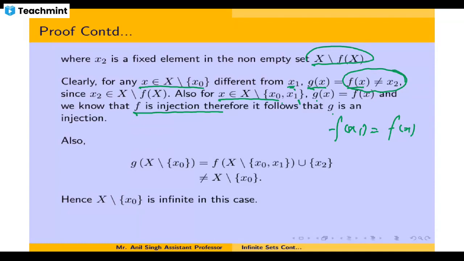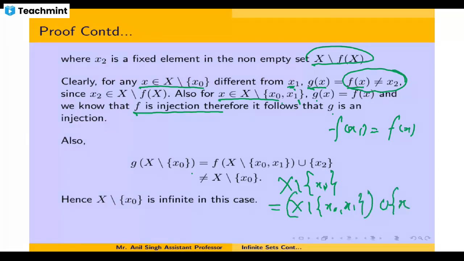Now we will see what its range is. Look at g of X minus x naught. I can write this as X minus x naught minus x1, first taking x1 out and then adding it back.